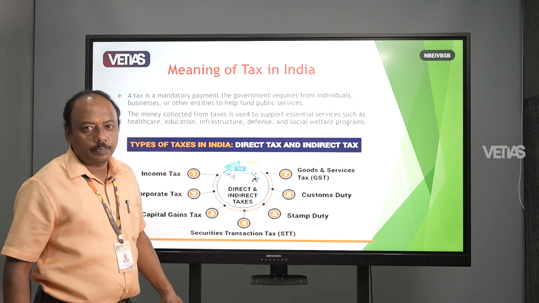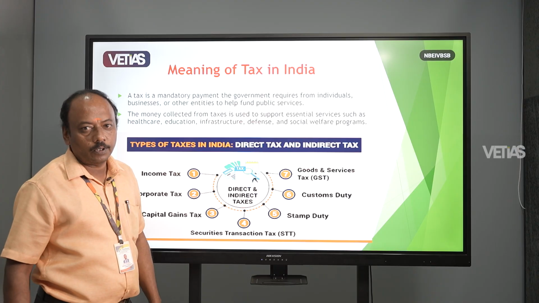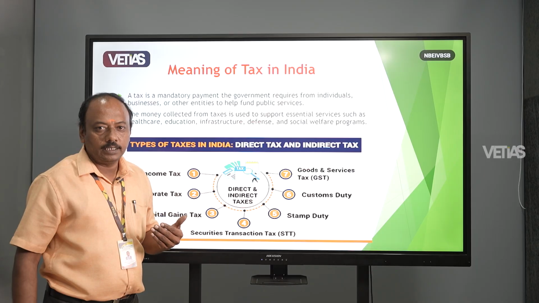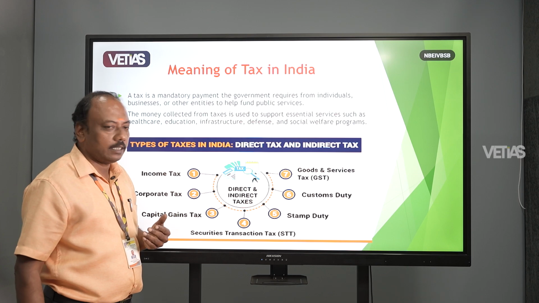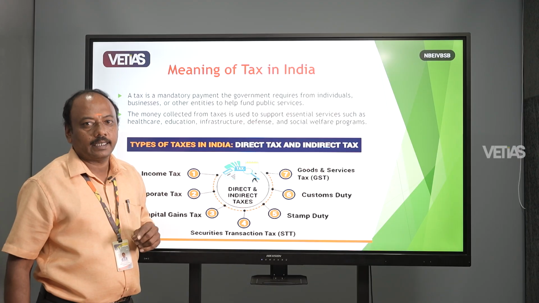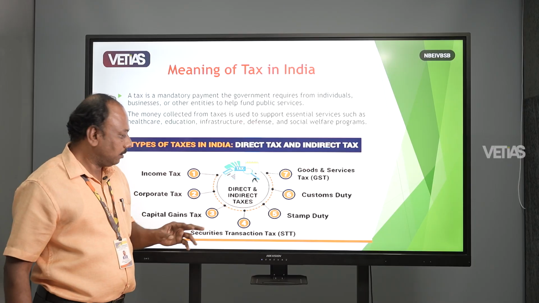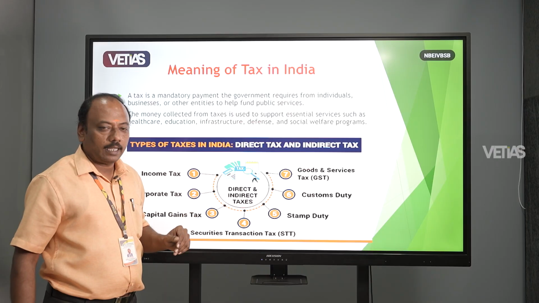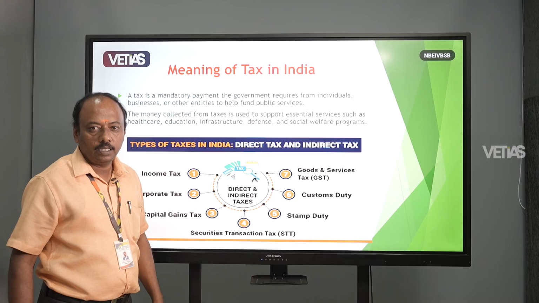Tax is what we pay to the government, the backbone of the economy, and each individual pays tax. The money is utilized for defense and social welfare activities, as well as healthcare and education. Tax is classified into two categories: direct tax and indirect tax. Direct tax includes income tax, corporate tax and capital tax. Indirect tax includes goods and service tax, customs duty, stamp duty and so on.